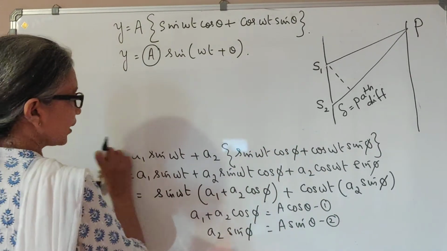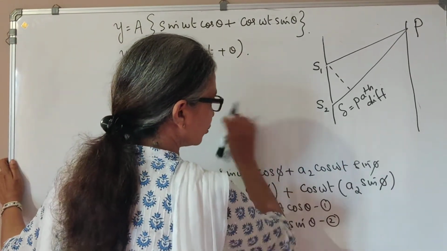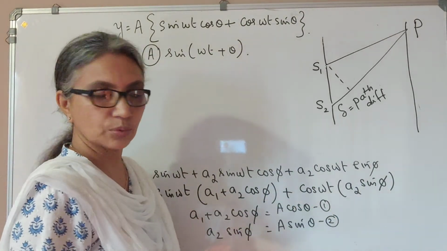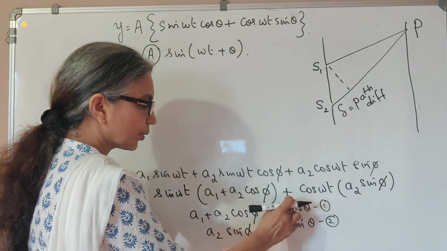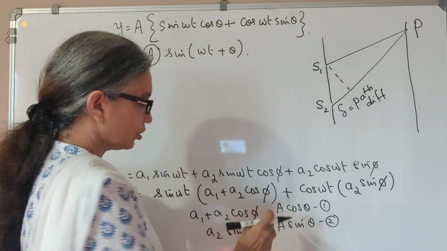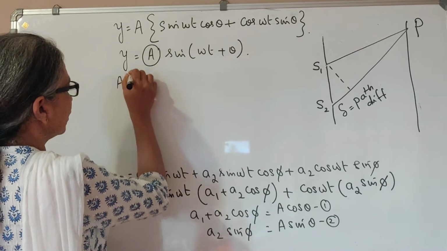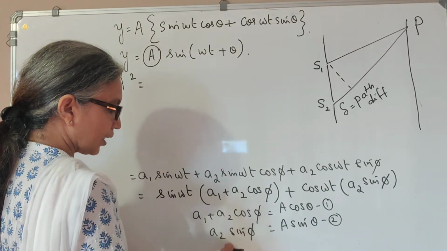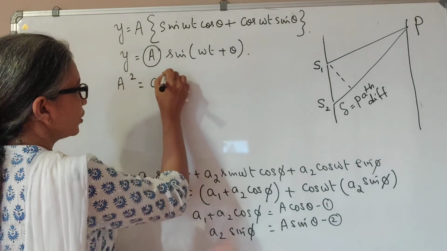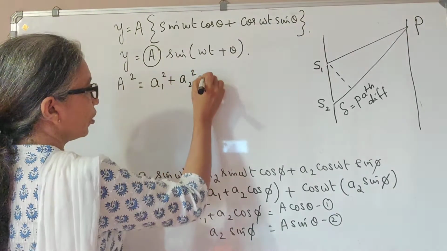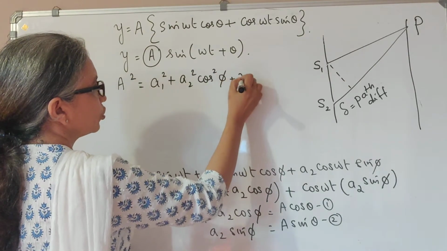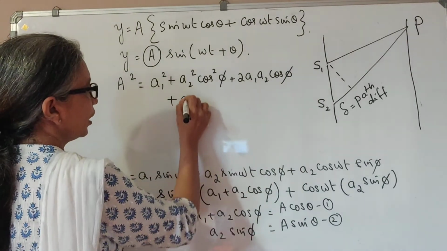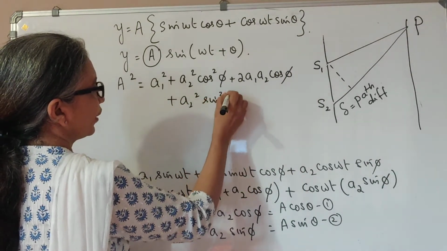Now to find out this amplitude, because we are interested in the amplitude, we will square and add equations 1 and 2. When I square and add, cos square theta plus sin square theta will be 1, so I will have a square on the left side. On the right side, this will be a1 square plus a2 square cos square phi plus 2a1 a2 cos phi plus a2 square sin square phi.